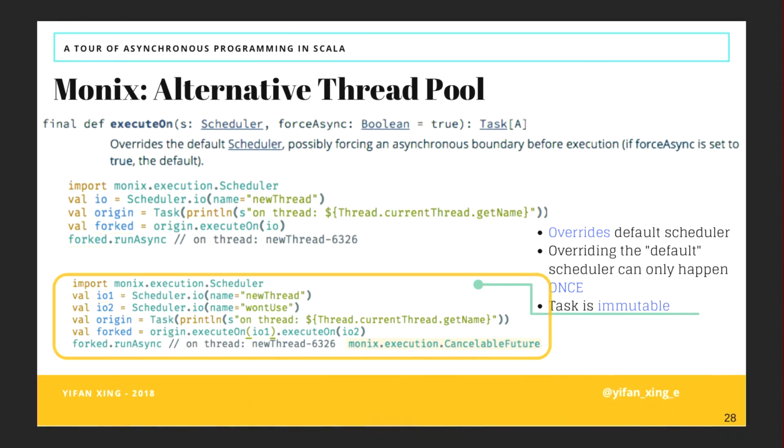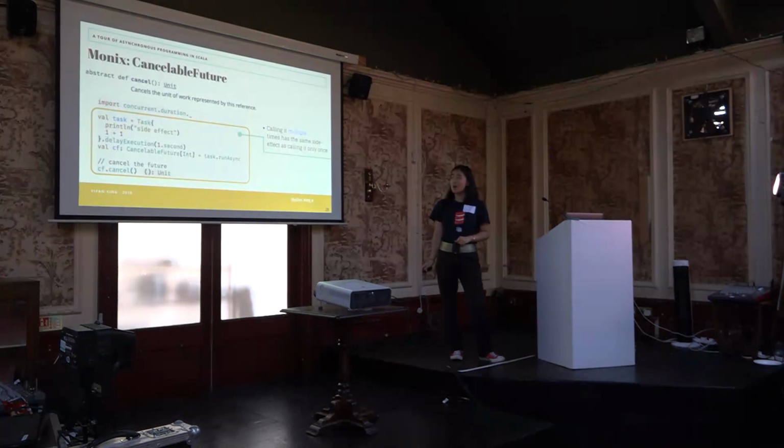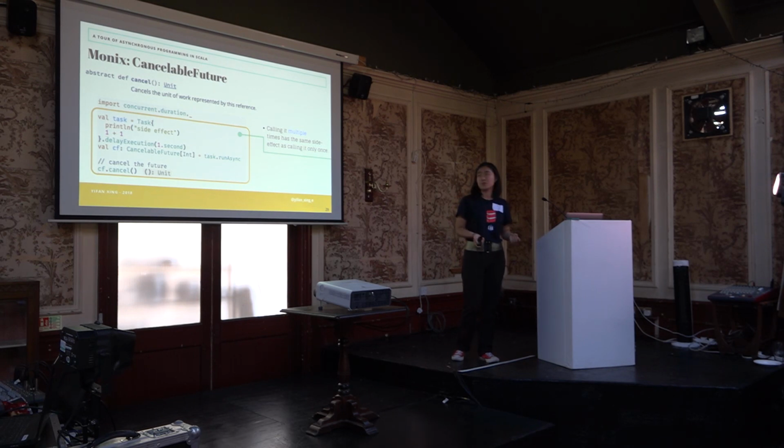But Monix task is immutable. So if you try to call execute on twice on the same task, then it will simply ignore everything after the first time you call execute on. Because it's not mutable, it will only look at the first time you've modified the thread pool, so it will only use the threads from the first thread pool. It will simply ignore the second execute on. Also, Monix produces a cancelable future, so that means you're allowed to cancel your future.